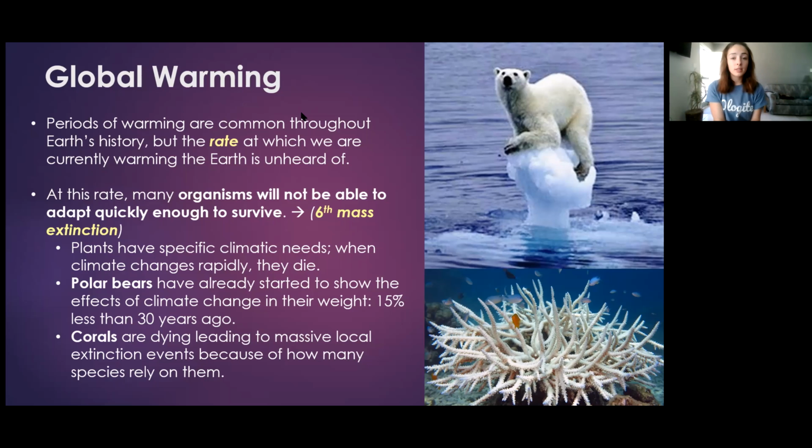Some of the organisms that have been hit heavily include plants, which have specific climate needs, and therefore when climate changes rapidly, they cannot survive. Additionally, polar bears have already started to show the effects of climate change only in the last 30 years. The average polar bear weight has become 15% less. Additionally, corals are bleaching and dying, not only because of temperature, but also because of ocean acidification, and this is leading to massive local extinction events because of how many species rely on these corals.